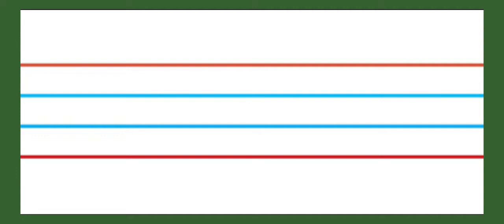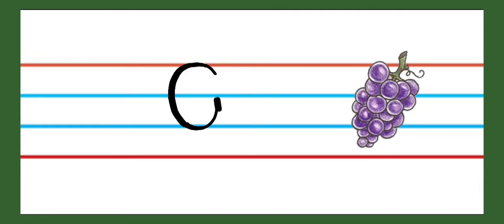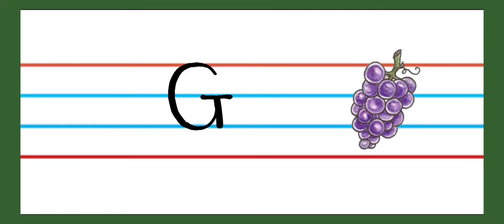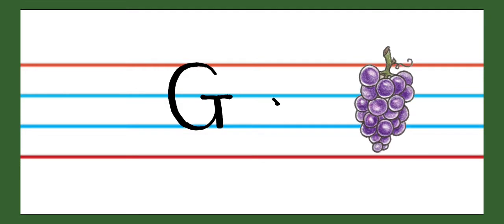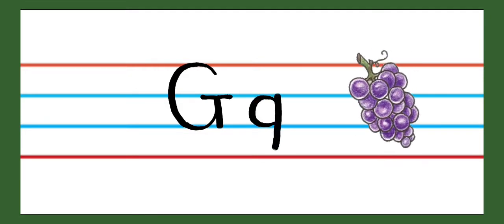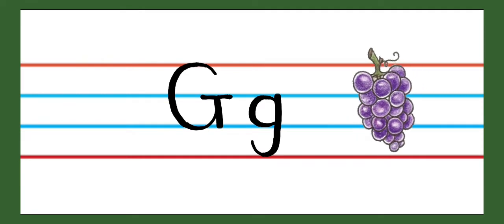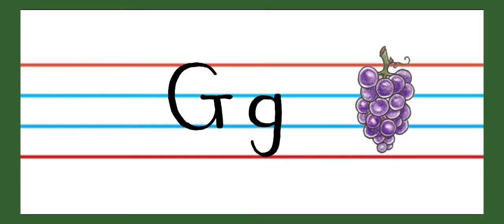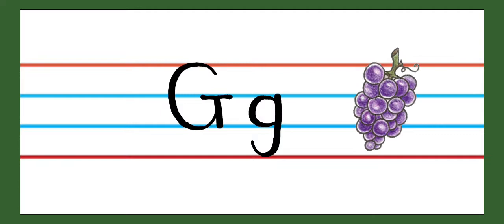Now let's see which letter is coming next. G. G says G. G for grapes. Capital G, and this is baby G. G for grapes. G says G.